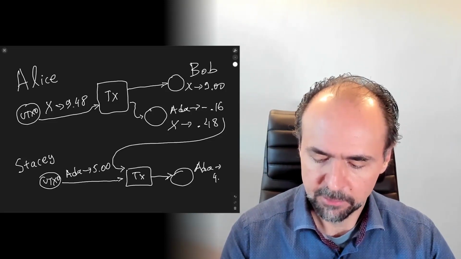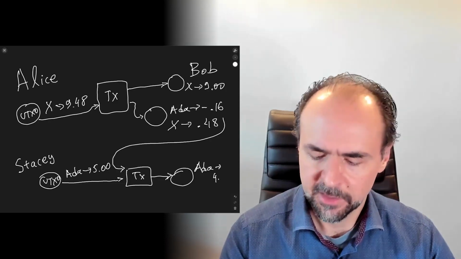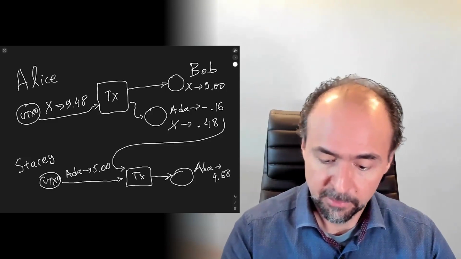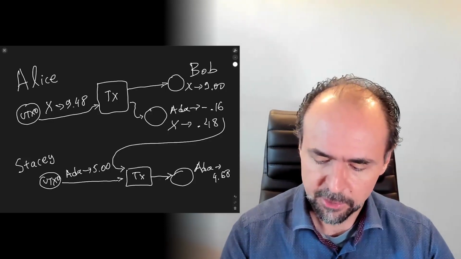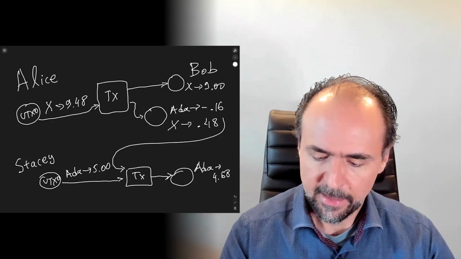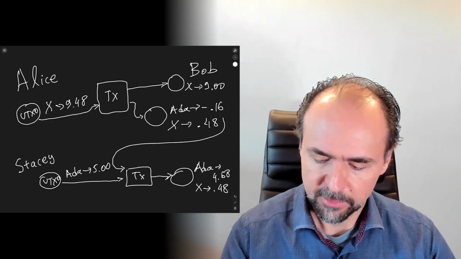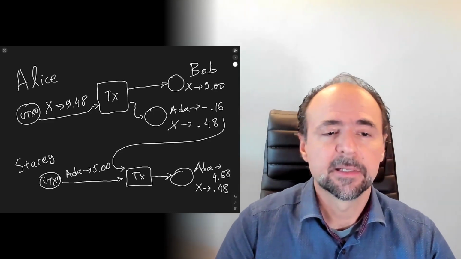So let's say the amount here that remains is 4.68. In this example, let's say we have 0.16 for each of these two transactions, plus claim the 0.48 tokens of type X.